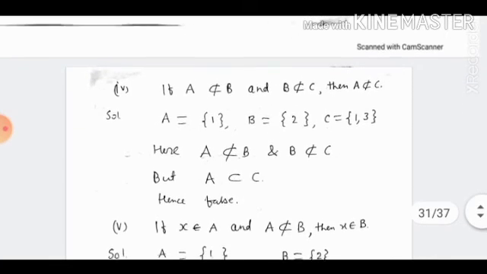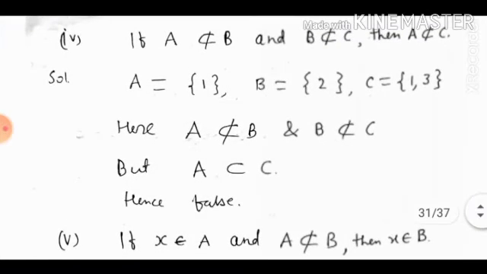Now fourth one. If A is not a subset of B and B is not a subset of C, then A is not a subset of C. Let us take A as {1}, B as {2} and C as {1, 3}. We see that A is not a subset of B and B is not a subset of C, but A is a subset of C. Hence it is false.